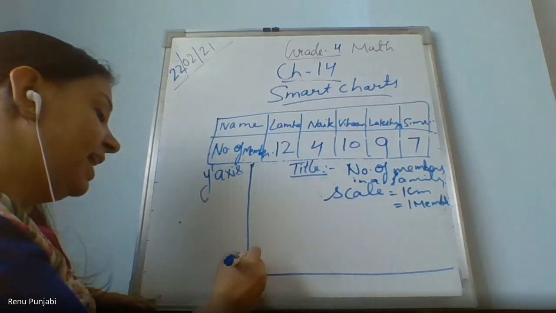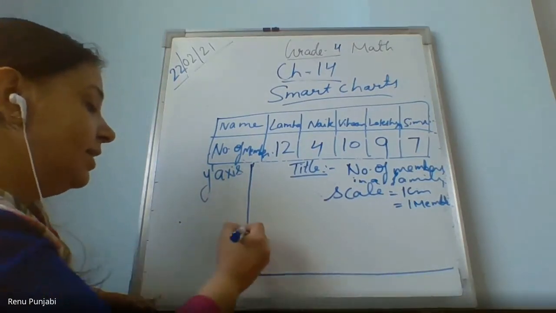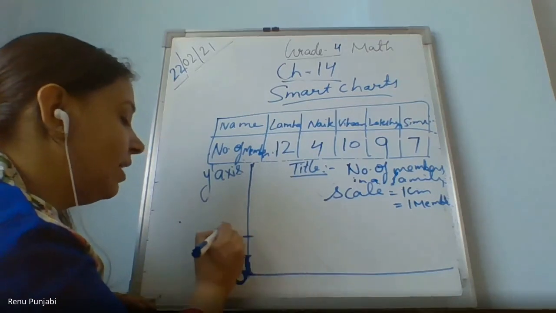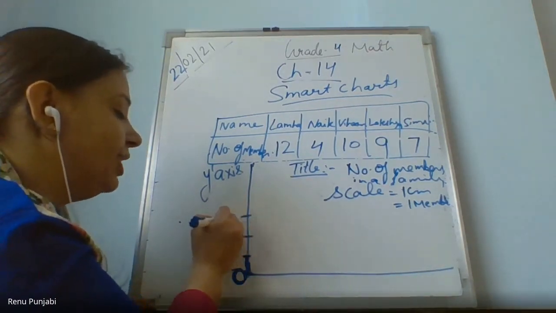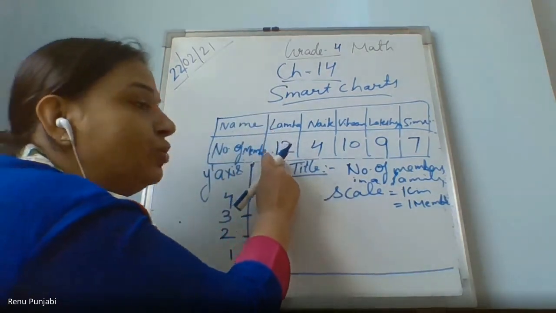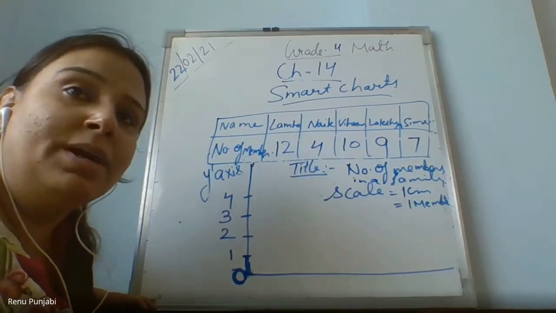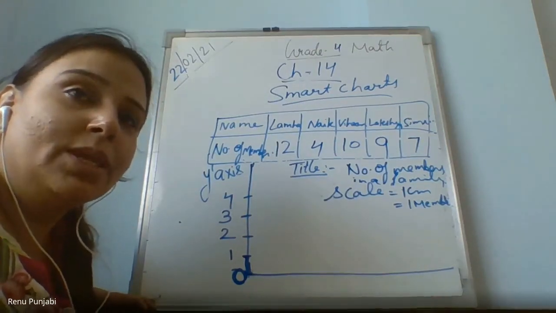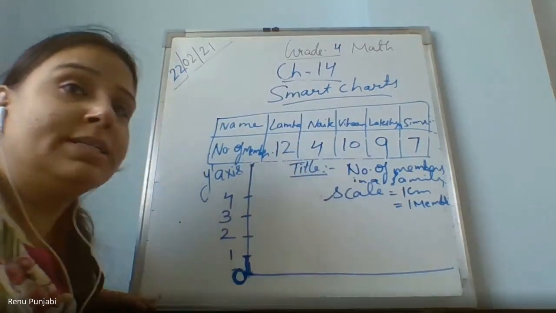So I will take this 1 centimeter as 1 member. So I will write 1. Next 1 centimeter, I will take 2. Next, third, I will take 3 members, and 4. So on, I will take till 12 because my highest number is 12. I need to cover all the members, right?